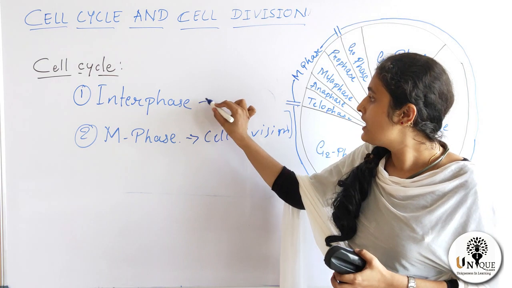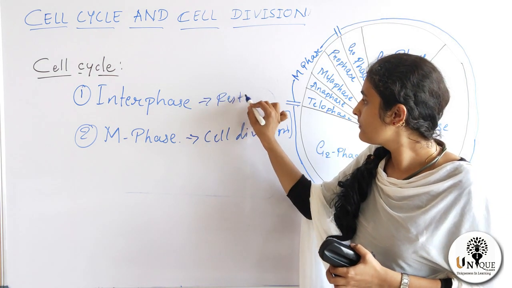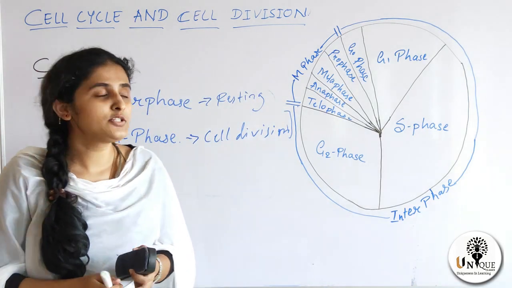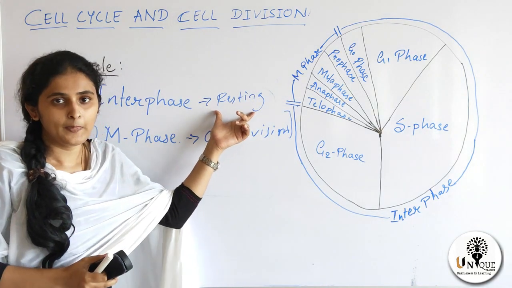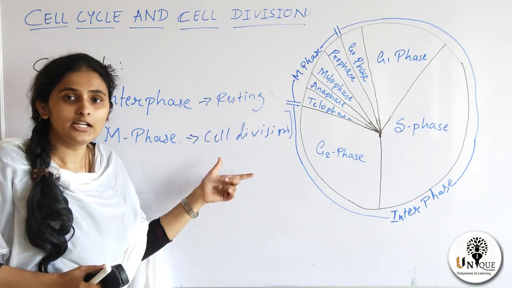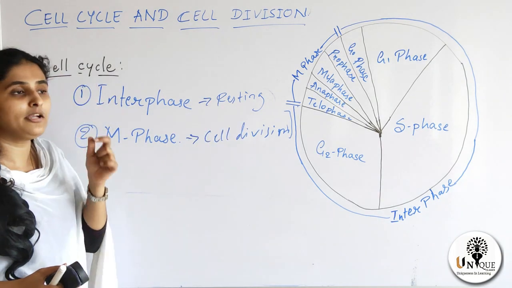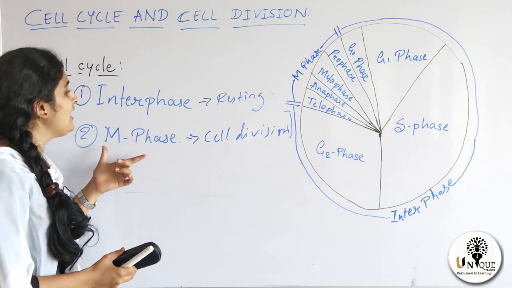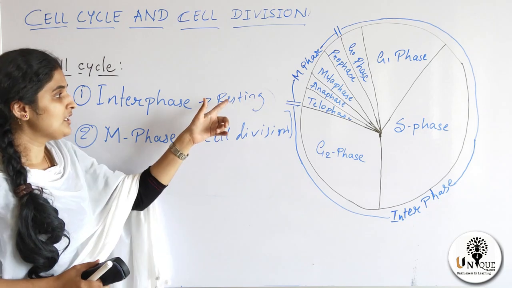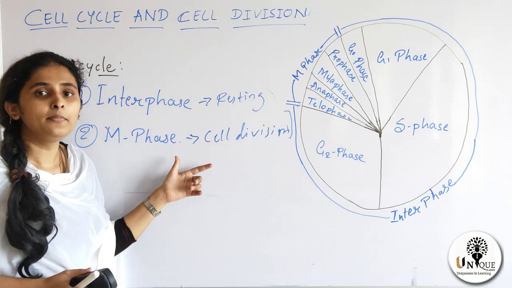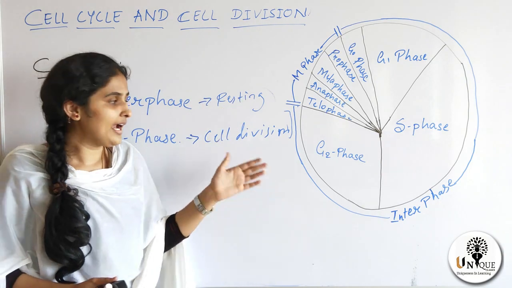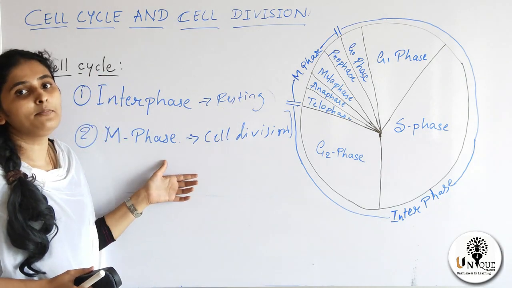So we can call it a resting phase. For example, when we have study holidays, we are preparing for the exams. So here cell is also preparing for the division. Now we have exam time and we are writing the exam. So here in M phase cell is dividing. So this is the exam time for cell. So this is study holiday and this is exam time. And cell is preparing for the further division in interphase and cell is dividing itself in M phase.